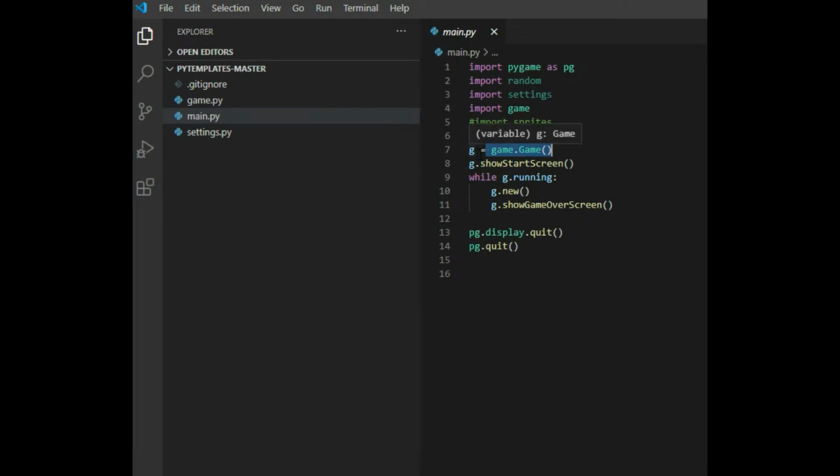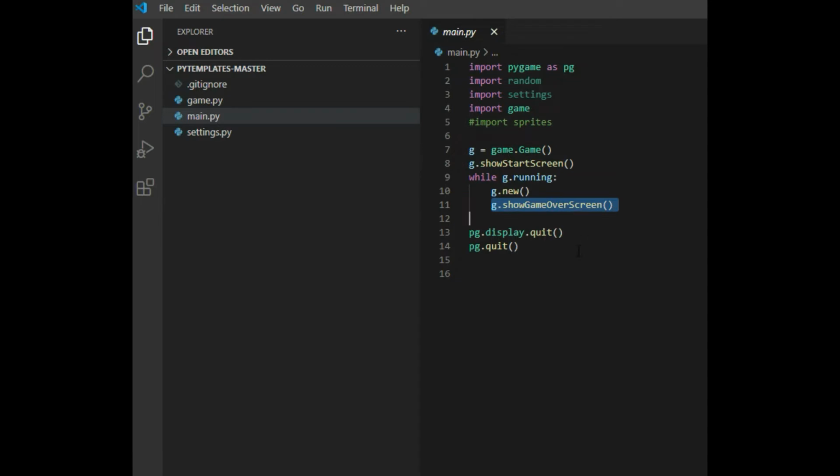You initiate a new game. Here he's setting the variable G to the game class. Then he's calling the game's method to start the title screen, the show start screen. And then while the variable g.running, while the game is running, do this loop right here. Create a new game. And then when the game is over, do the game over screen.